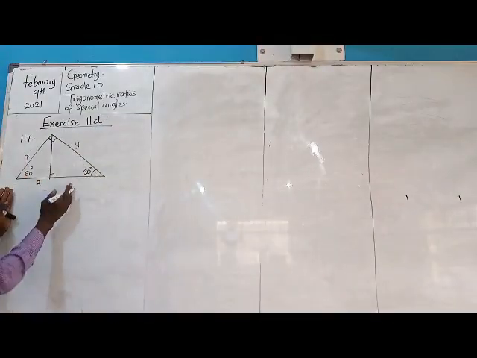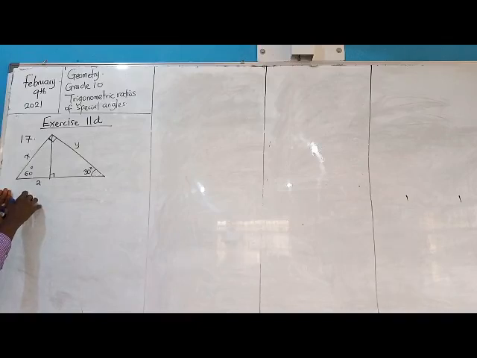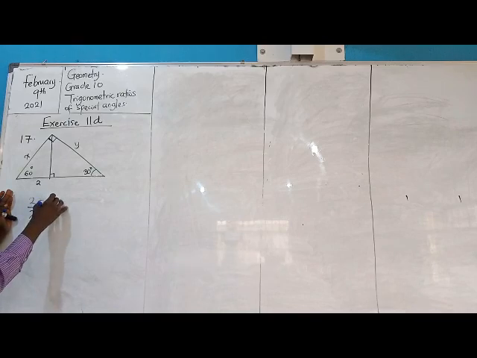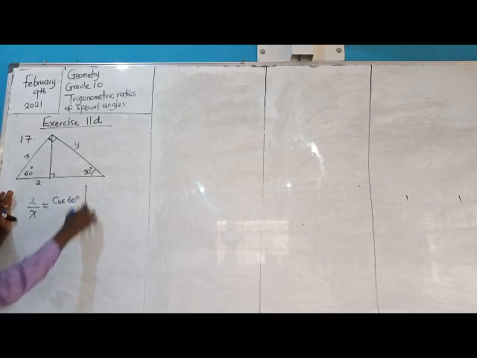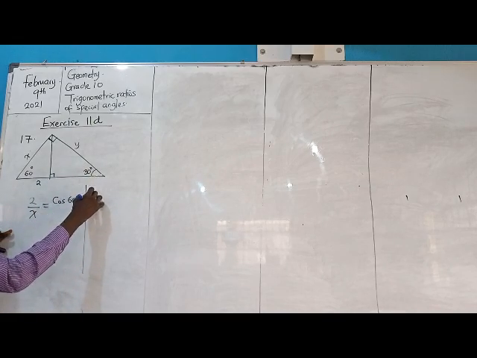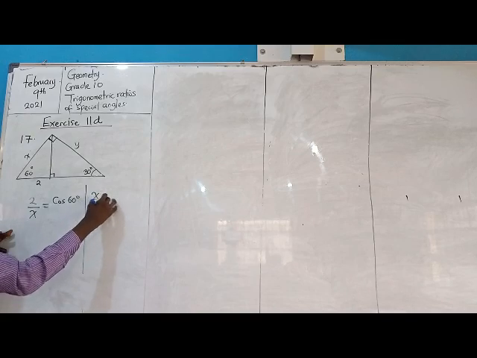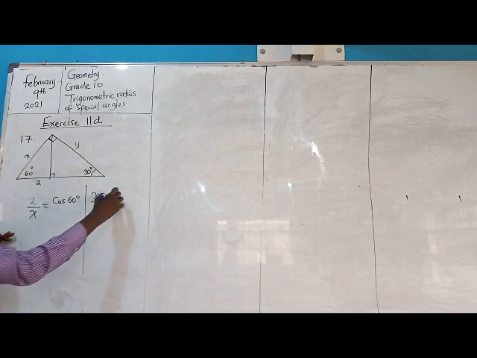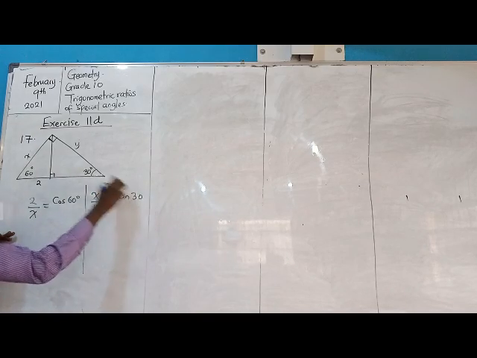So from this, I will then say that what? 2 over X will now be equal to what? Cos, beautiful, 60 degrees. And then, what does that tell me here? I will say that X over Y is equal to what? That will be tan. Look at that, 30 degrees.